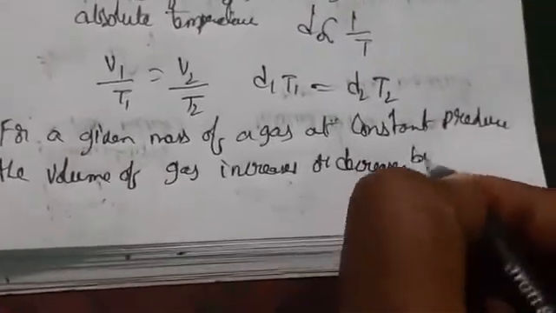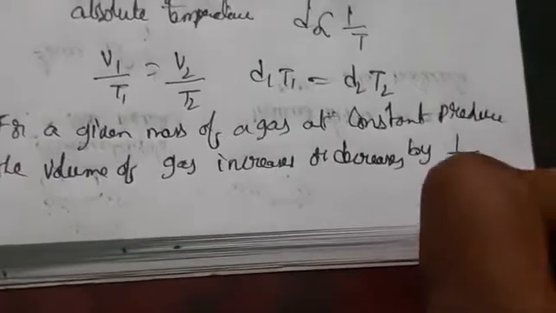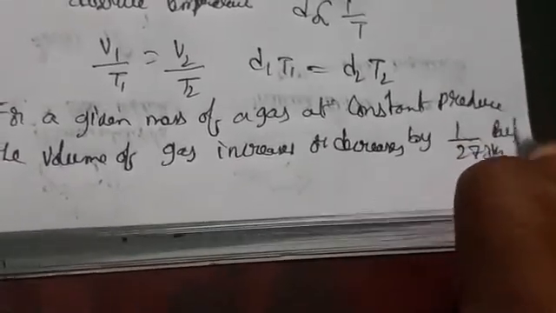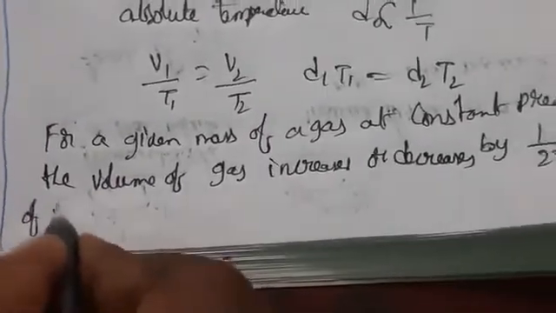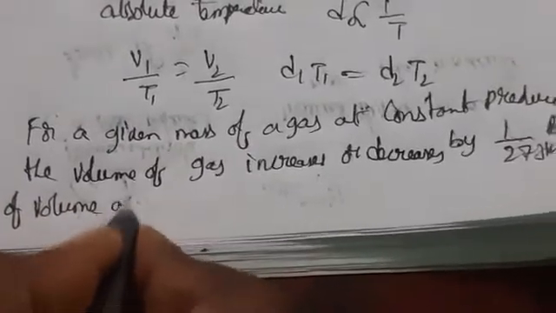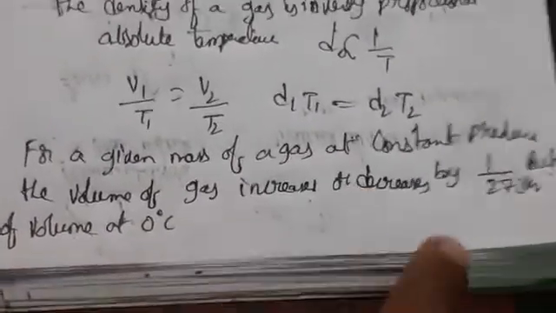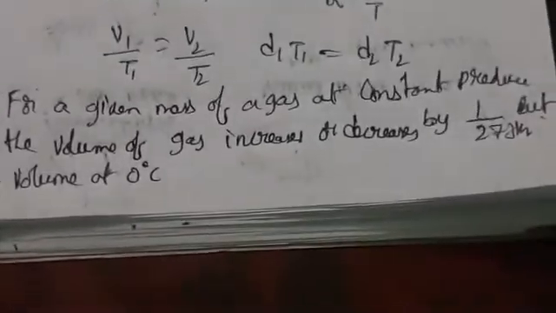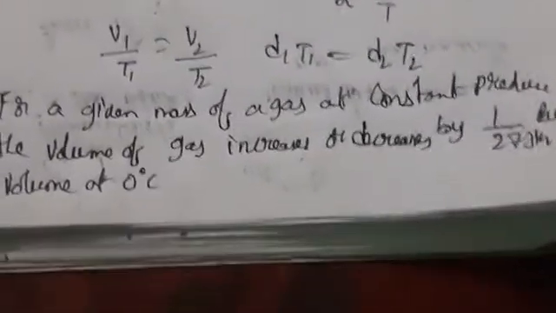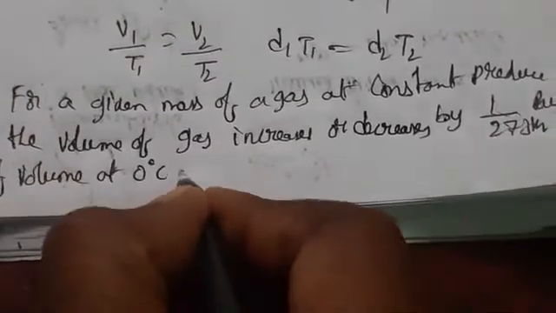How much is it going to decrease? By 1 by 273 part of volume at 0 degrees centigrade, we can say. So it may increase or decrease by 1/273 part of the volume at 0 degrees, for every 1 degree.